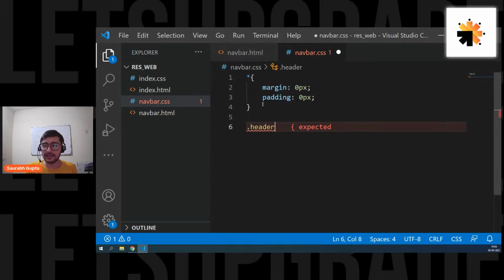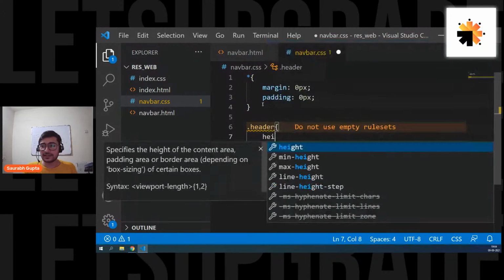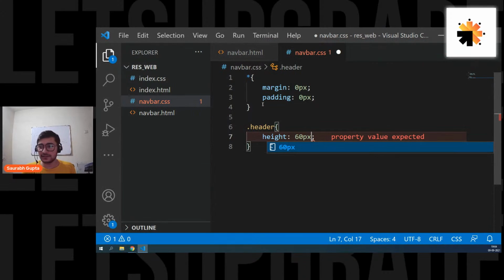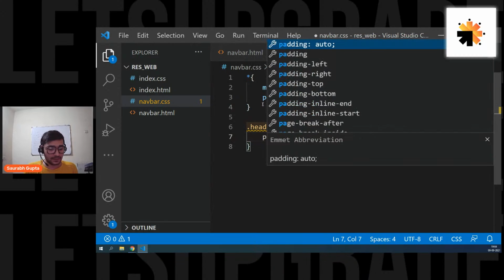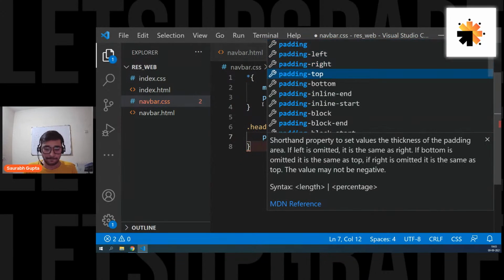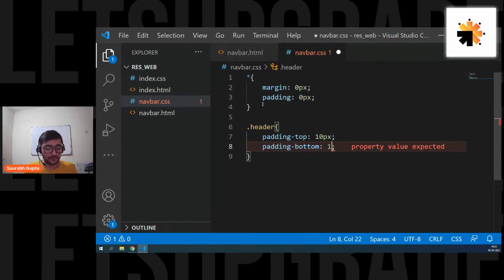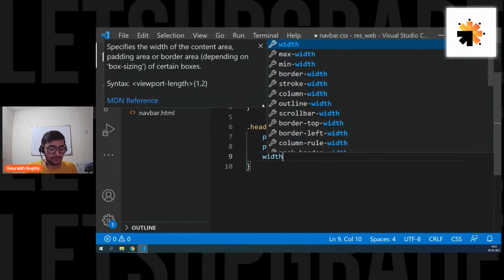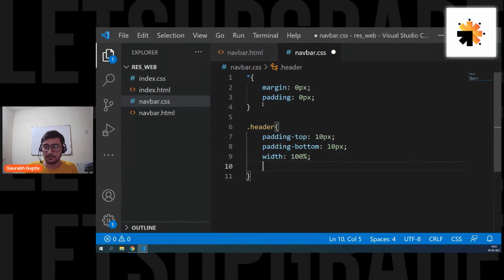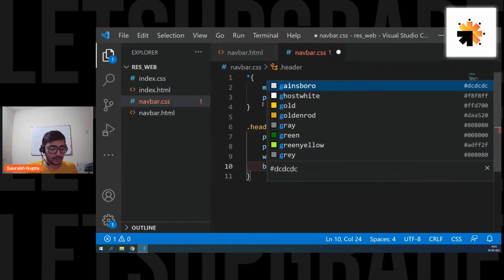Everyone, please focus on all the things. You'll understand everything. It's going to be really easy. Okay, it's just like HTML and CSS. So let's give it a height of 60 pixels, or let's not give any height at all. Let the height of this depend upon the children. Right now, let's simply give padding. So let's give it a padding top of 10 pixel and padding bottom of 10 pixel. No height at all, and width 100%. Also background color gray.